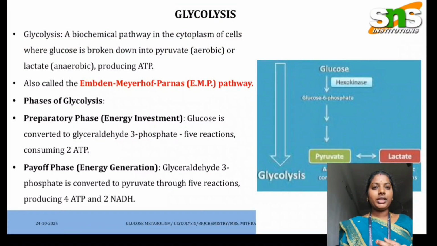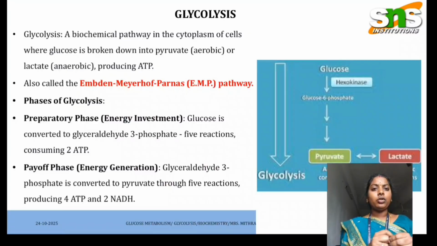Yes, coming to the definition, as I said before, it is the biochemical pathway which takes place mainly in the cytoplasm of our human cells, where glucose is broken down into pyruvate in aerobic condition and lactate in anaerobic condition, and finally it aims to produce the energy in the form of ATP, that is adenosine triphosphate. And it was discovered by three scientists, namely Emden, Meyerhof and Parnas. So obviously it is also called the EMP pathway.